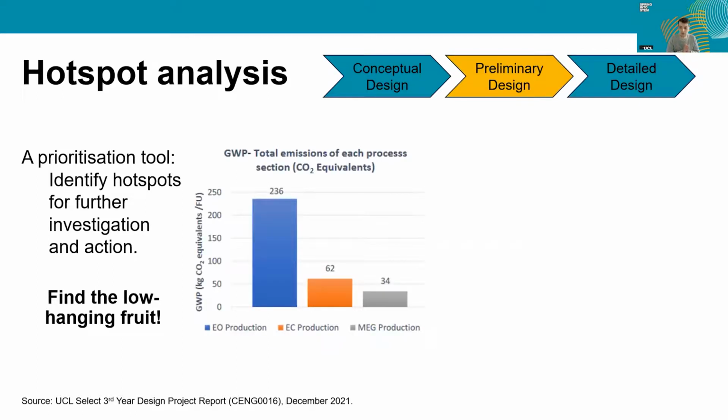The students looked at the global warming potential here, GWP, and put it in terms of the amount of CO2, so kilograms of carbon dioxide per functional unit. So this is per ton of their product that they were producing.